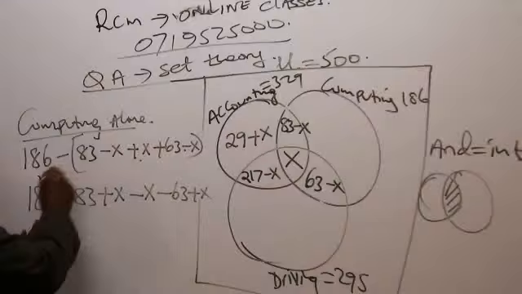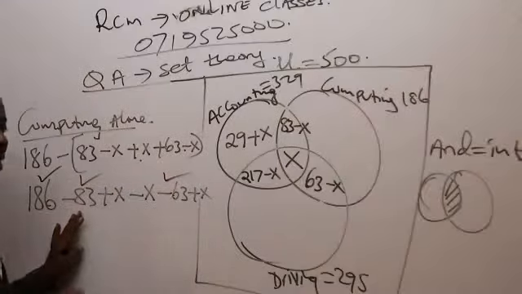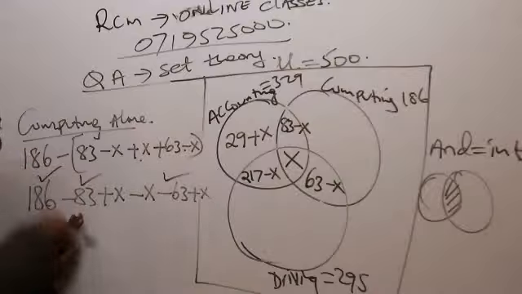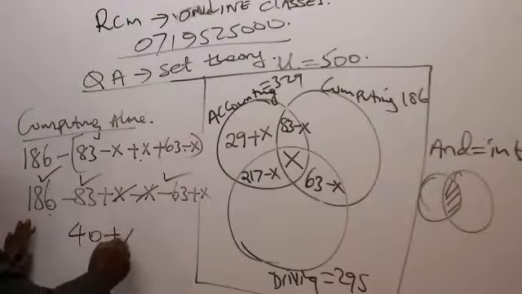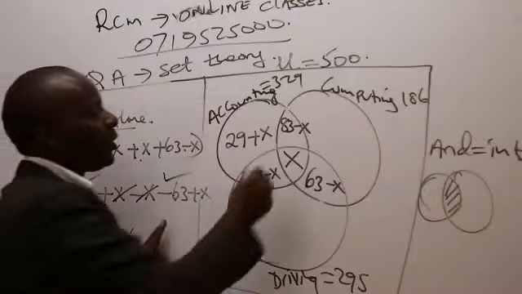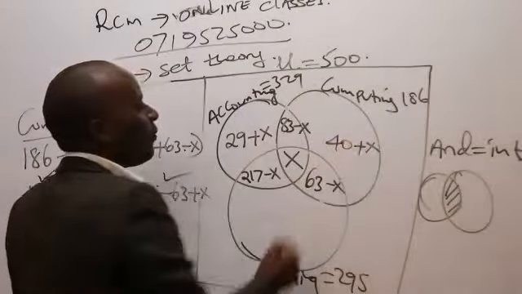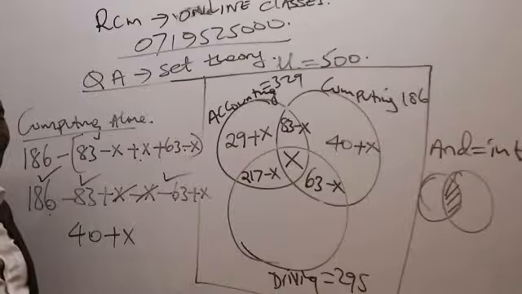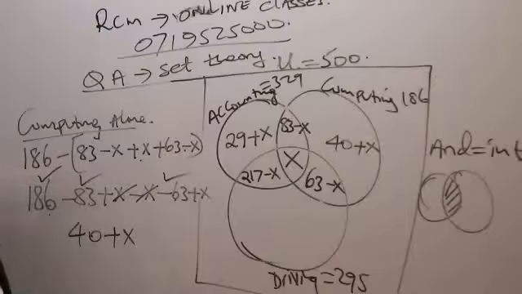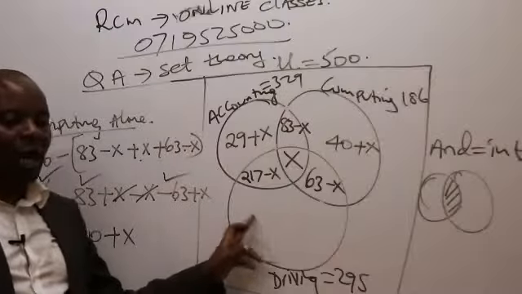So this will be 186 minus 83 minus 63. Lucy tells me, thank you very much, Lucy, that this will be 40. And then the x's will cancel, leaving me with 40 plus x. So computing only is 40 plus x. And then now you come to the last one, which is driving.